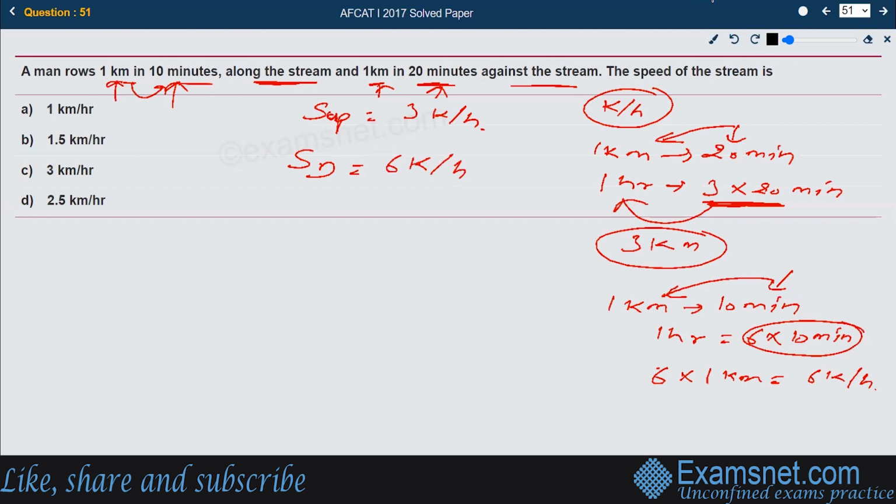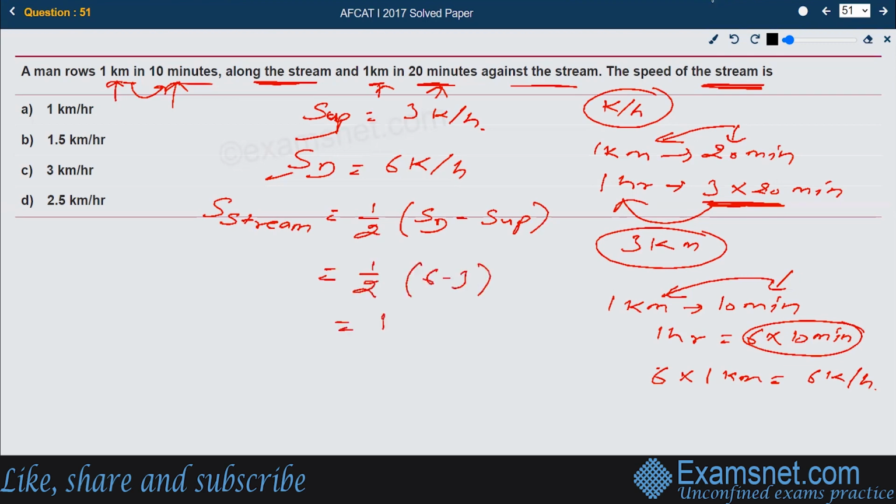Now the downstream speed and upstream speed have come. They're asking for the speed of the stream. There's a direct formula for finding the speed of the stream, which is half of the speed downstream minus the speed upstream. Half of 6 minus 3 is 3 by 2, which is equal to 1.5 kilometers per hour. So that is the right answer, available in option B.